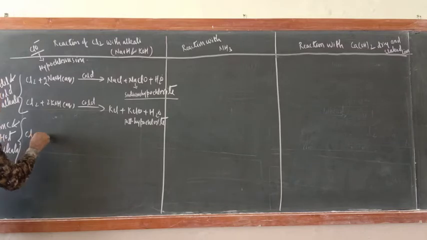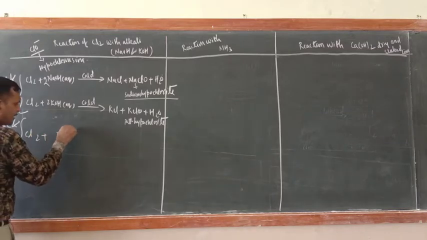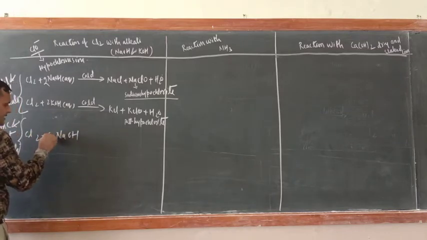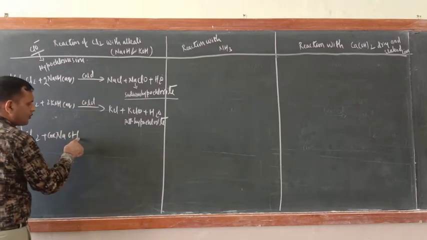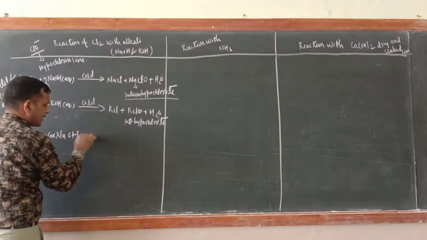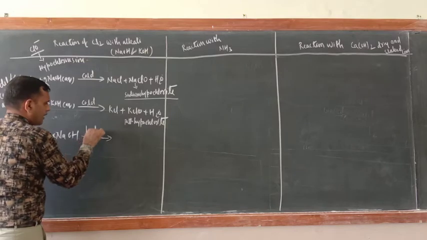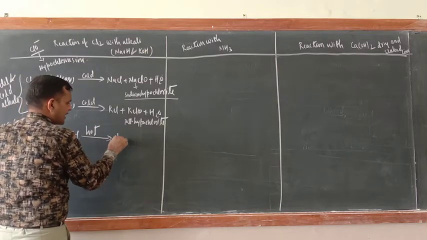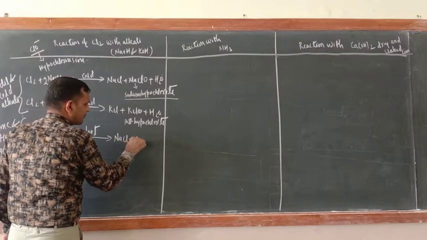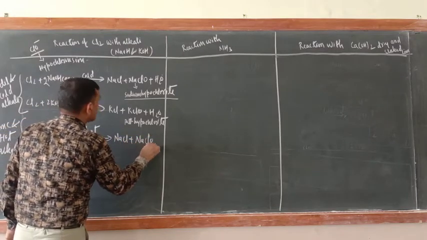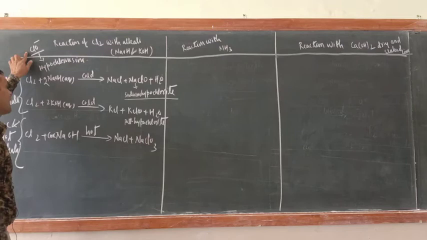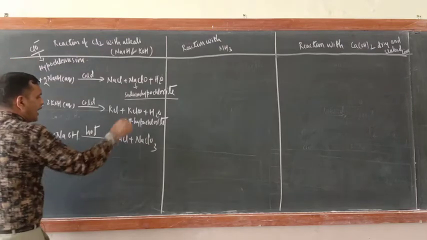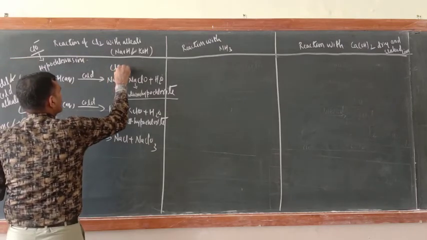So Cl2 plus NaOH, concentrated. This time don't write aqueous, write hot. Now just see, one product is NaCl only, but this time here NaClO3. So ClO- is the hypochlorite ion, and ClO3-, what is the name of this one?